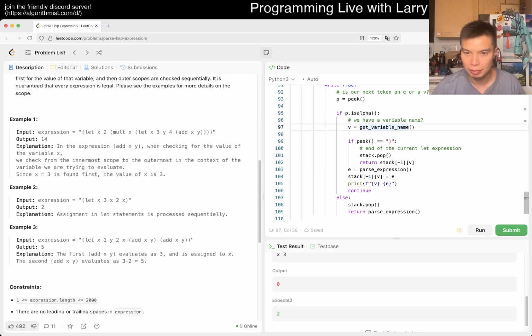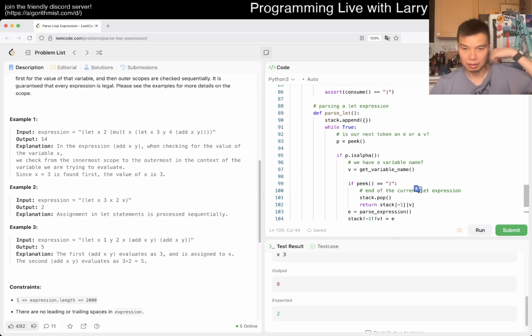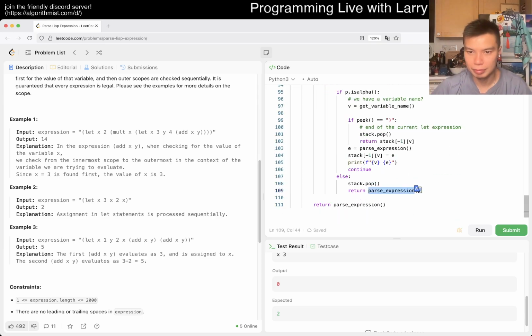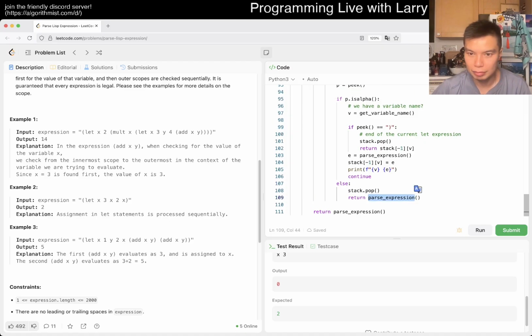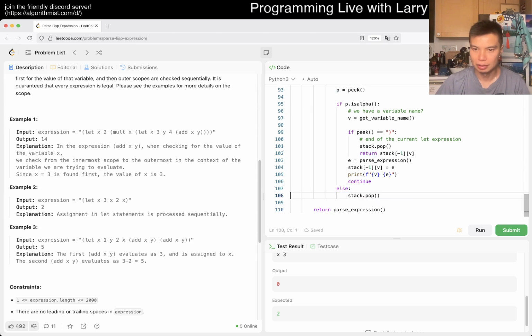So we get a variable name, we parse expression. I think it's because, oh no, this is wrong. It should be p is equal to this, and then we do pop, and then we return p.